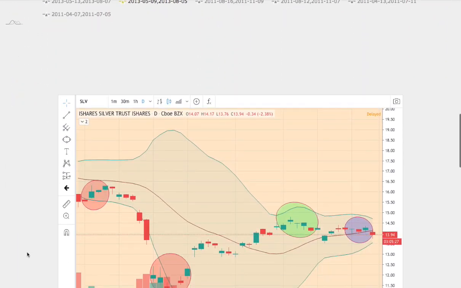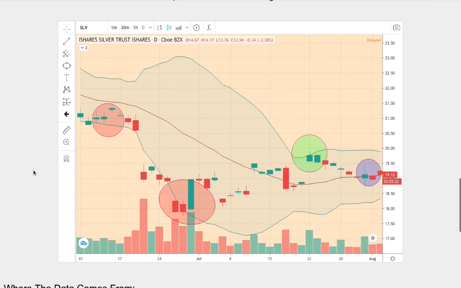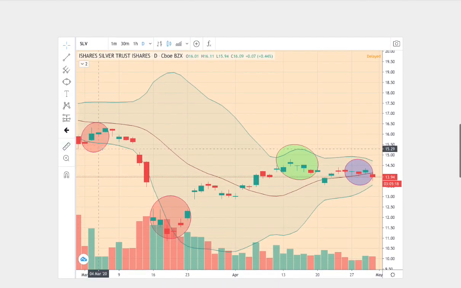Now the trend here, this is our current trend we're in, and the trend that dated back to 2013. So let's compare the two charts. We start off at the bottom Bollinger Band, proceed to dip lower to further down the bottom Bollinger Band, reverse to the upper Bollinger Band, and then revert back to the mean, the middle Bollinger Band.